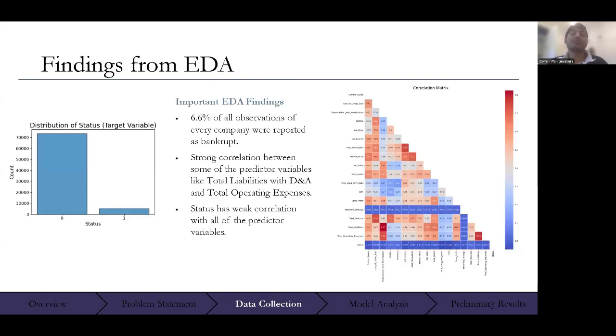In the EDA, it was found that 6.6% of the variable status was equal to 1, which means that there is a significant imbalance in the target variable. Moreover, there is strong correlation between some of the predictor variables as demonstrated in the correlation matrix, but status has quite a low correlation with the predictor variables.